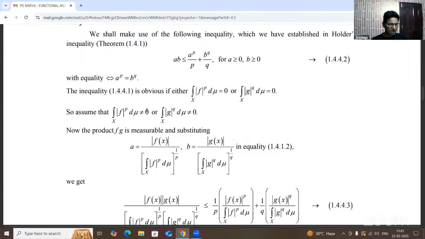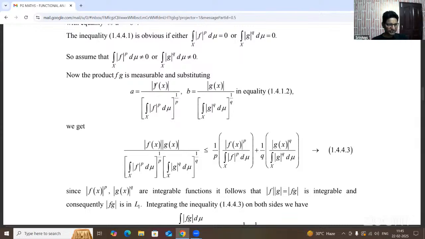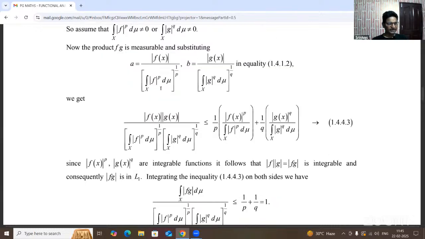Suppose it is not equal to 0. The product of measurable functions is measurable. Substituting, suppose a equals mod f of x by the integral of mod f whole power p d mu, whole power 1 by p, and b equals mod g of x by the integral of mod g whole power q d mu, whole power 1 by q. So we are taking these values as a and b. After the substitution, say that is the second one.